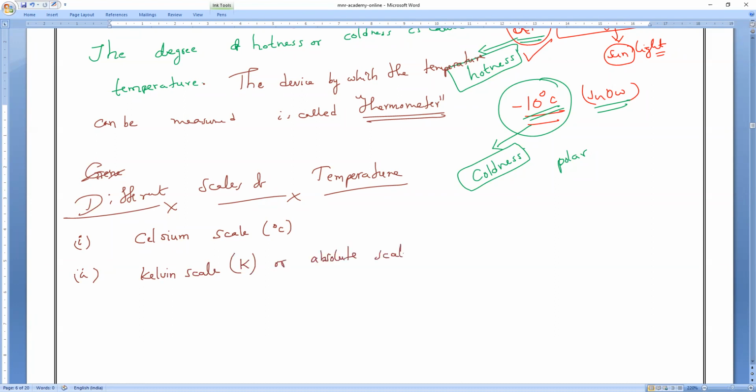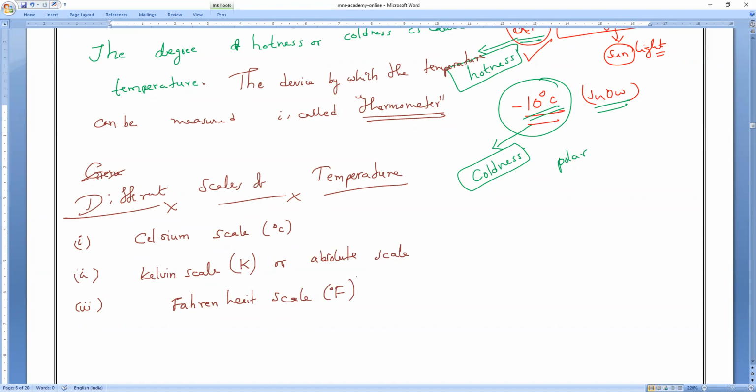We can also call it the absolute scale. What do we call it, everyone? Absolute scale. The third one is called the Fahrenheit scale. So these 3 scales, the third we represent with degree Fahrenheit, F. Is it okay, guys?